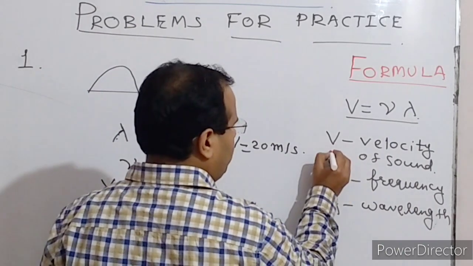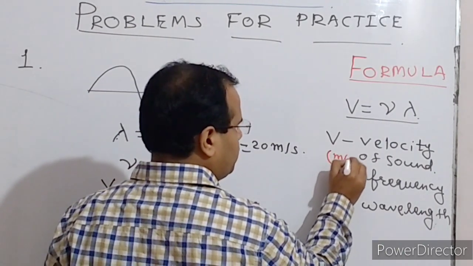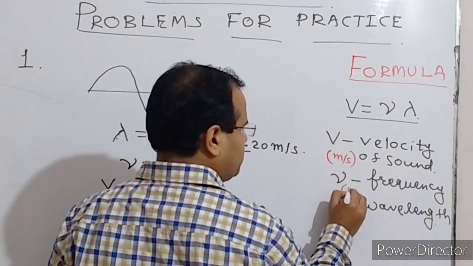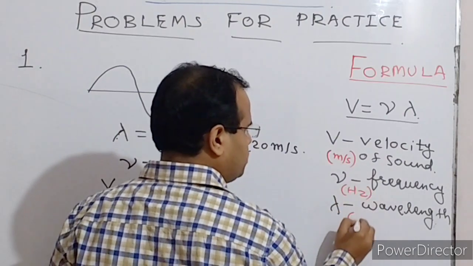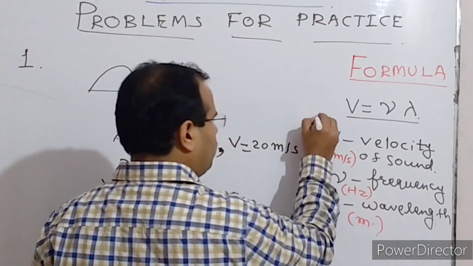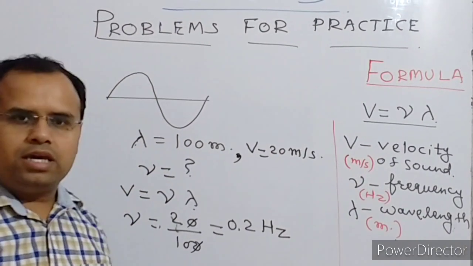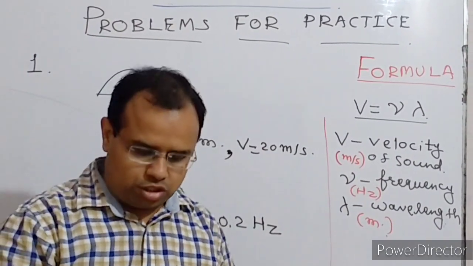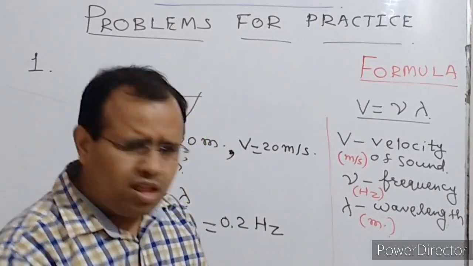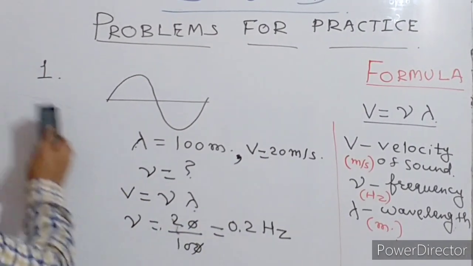Here you can also note that velocity's unit is meter per second, frequency's unit is hertz, and wavelength's unit is meter, when we are talking in SI units, that is the International System of Units. Okay, let us discuss question number 2.